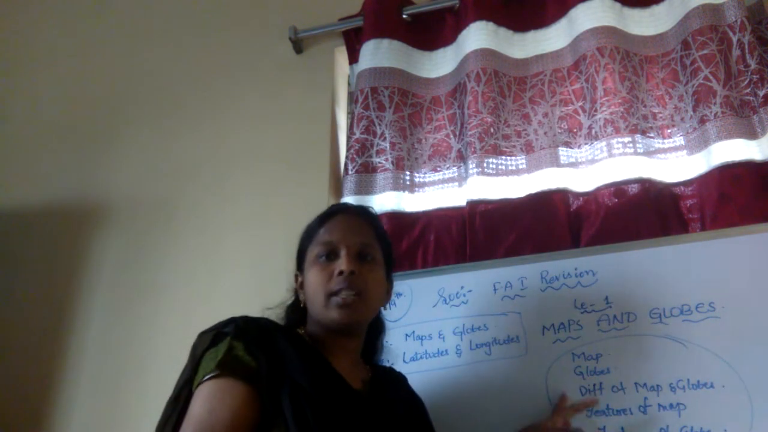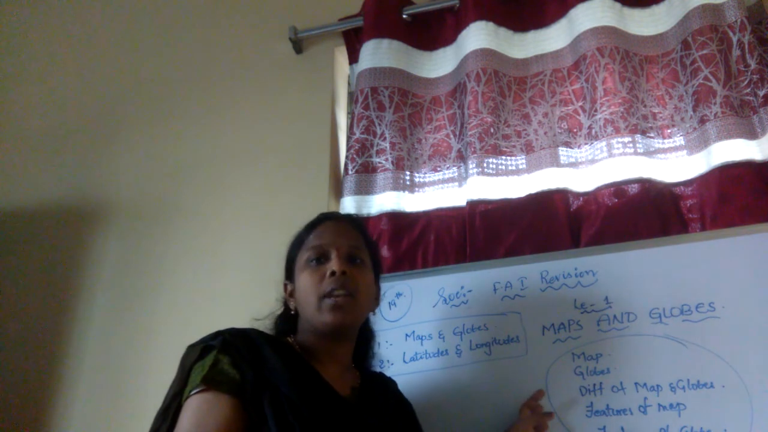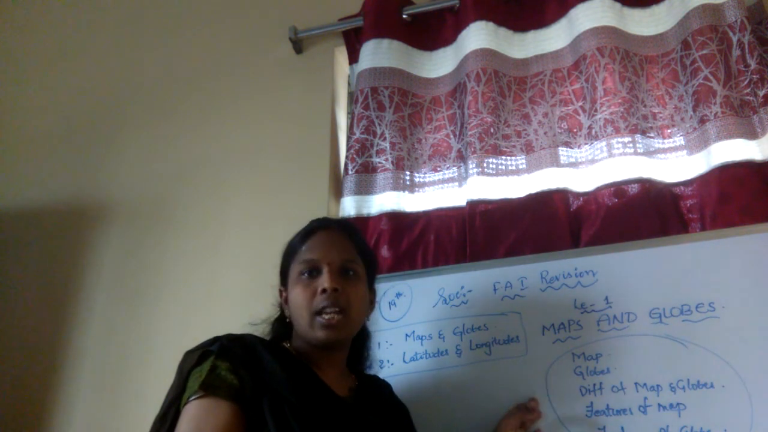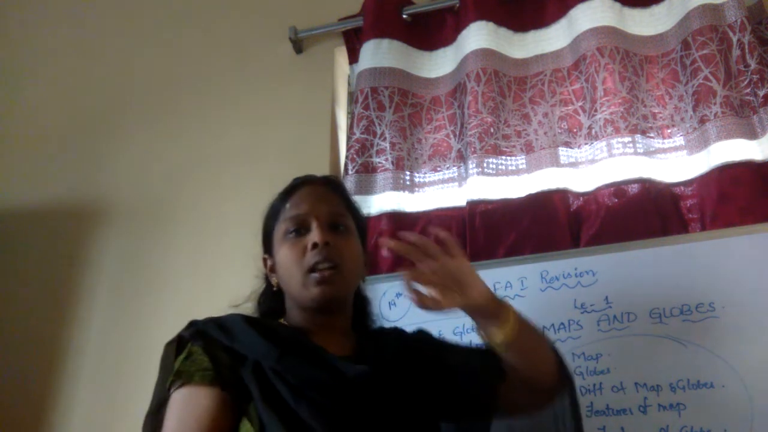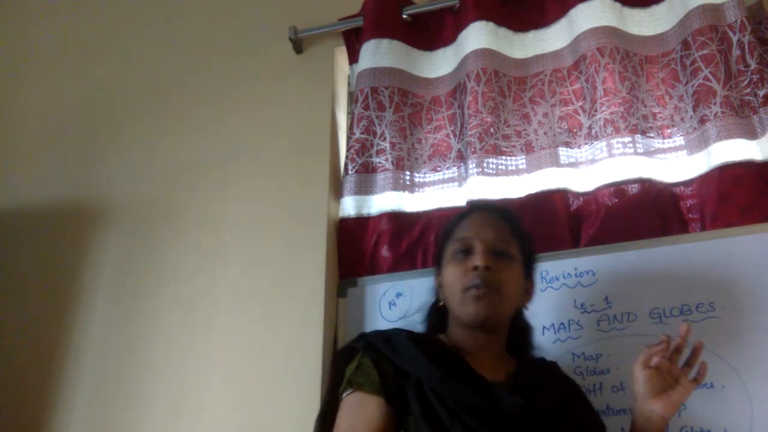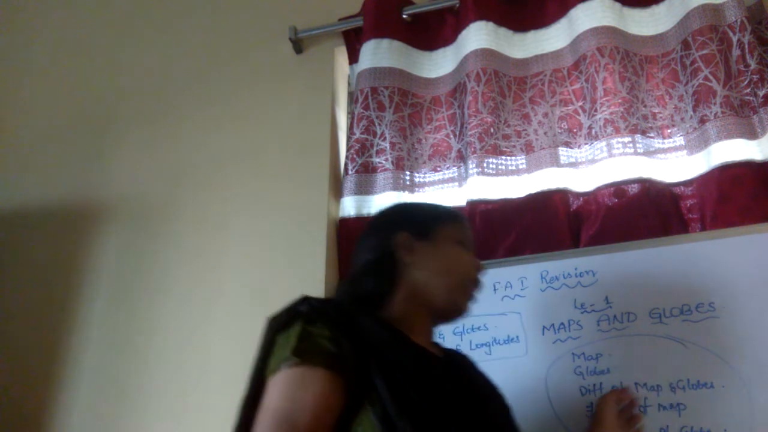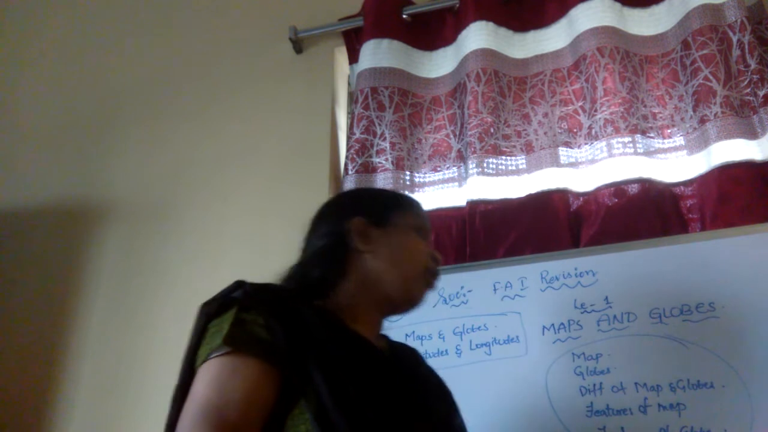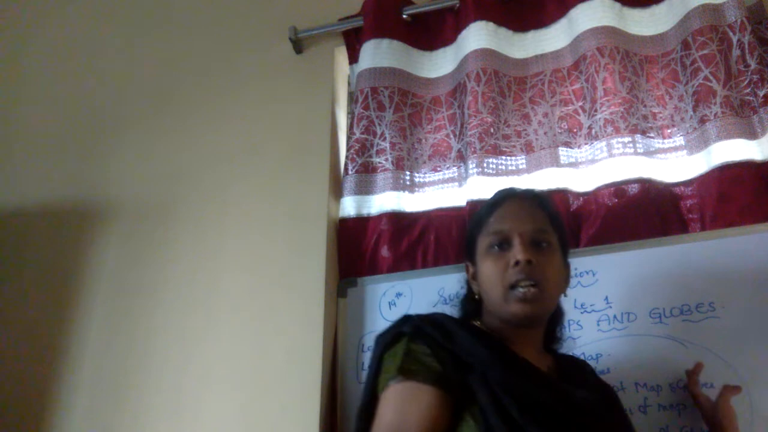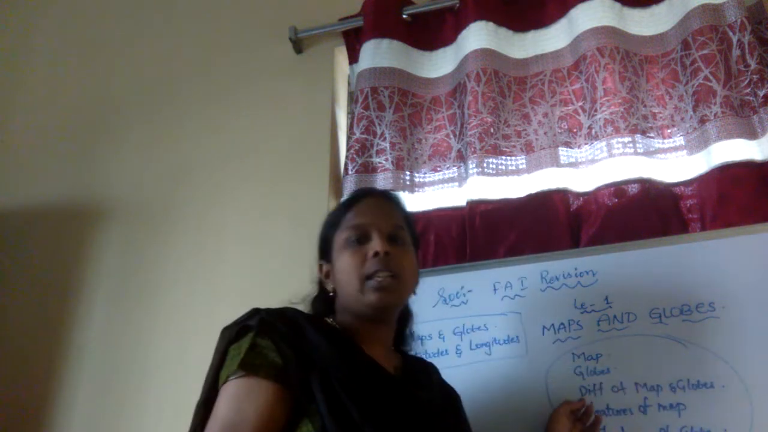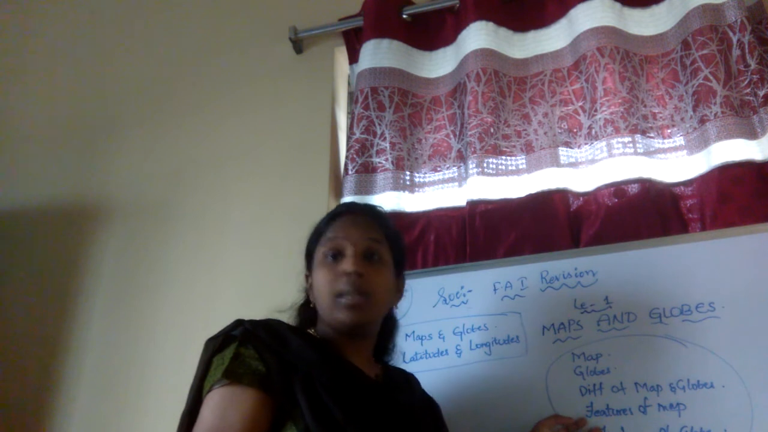Map means what? It is a 2-dimensional structure on a flat surface. Globe means it is 3-dimensional, with a spherical shape, similar to that of the earth. And also the differences between maps and globes, and the features of the map and the features of the globe. If you read all this, then we will cover our lesson maximum, and it will be easy for you to learn.